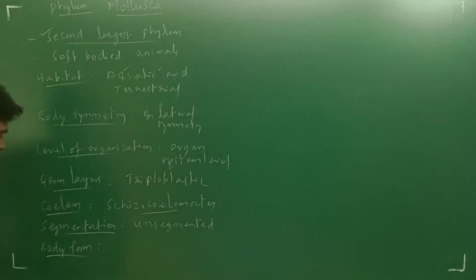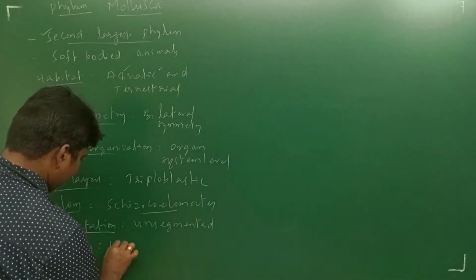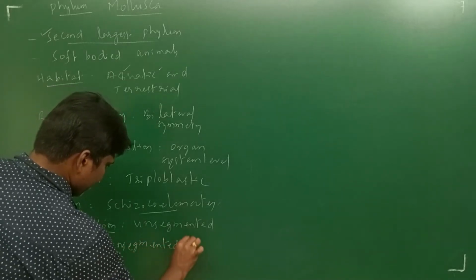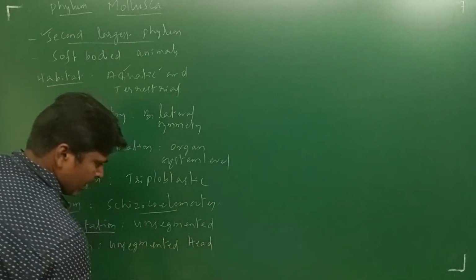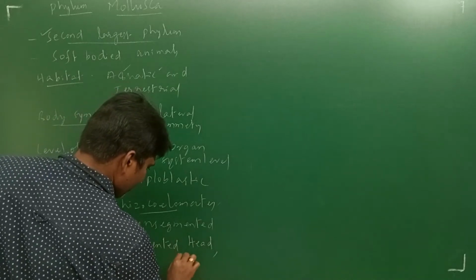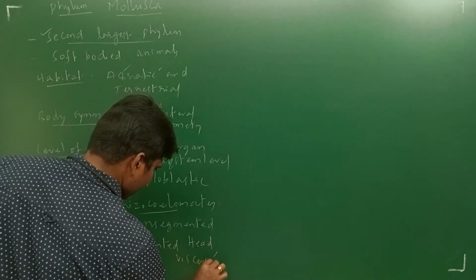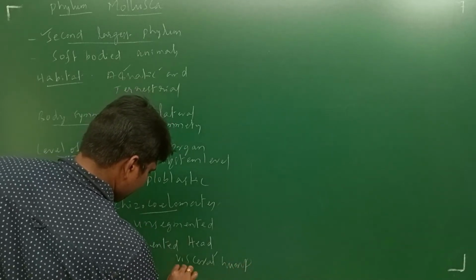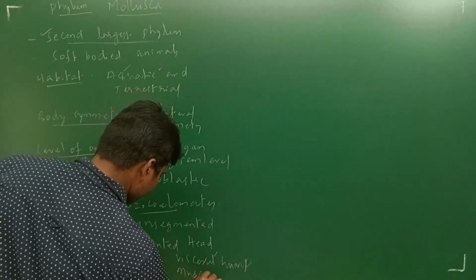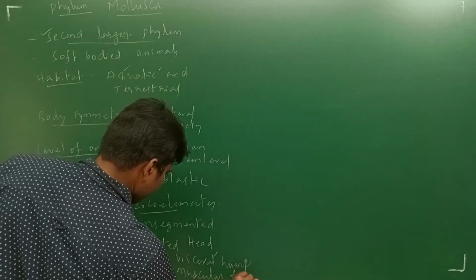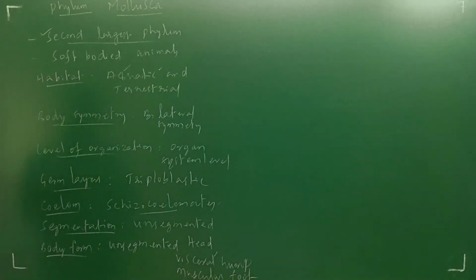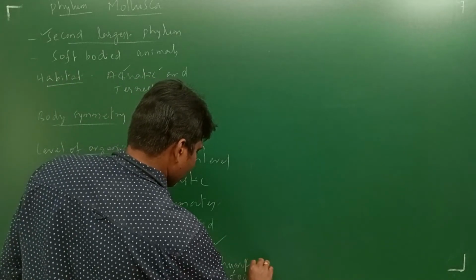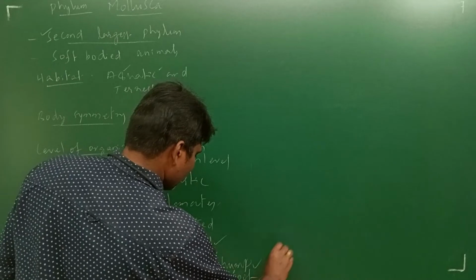Next, another characteristic feature, body form. In these organisms the body is unsegmented: an unsegmented head portion, a visceral hump, and a muscular foot. The body is unsegmented, the head portion is present, next the visceral hump, next the muscular foot.